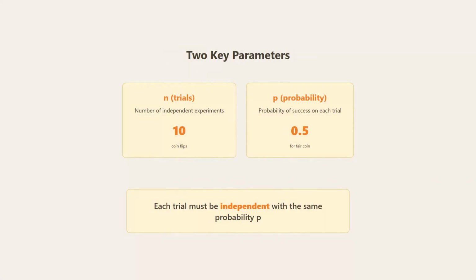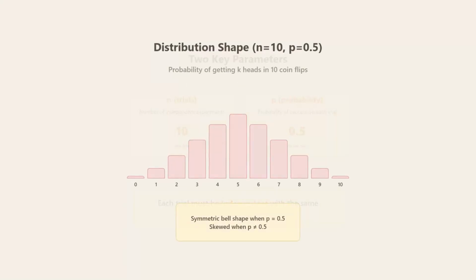Binomial has two key parameters. First, n represents the number of independent experiments, in our example, 10 coin flips. Second, p is the probability of success on each trial, 0.5 for a fair coin. The crucial requirement? Each trial must be independent with the same probability p.